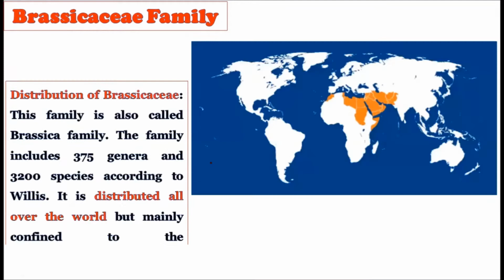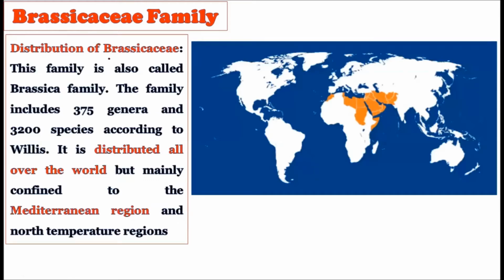Right, now consider the distribution of this Brassicaceae family. This family is also called the Brassica family, and it includes 375 genera and 3200 species. Remember, these numbers can change from book to book. So 375 genera and 3200 species are there according to Willis. So we are dealing with 3200 plants. You can imagine how many species are there. More than 3000 species are there.